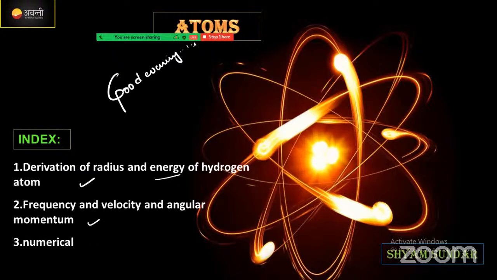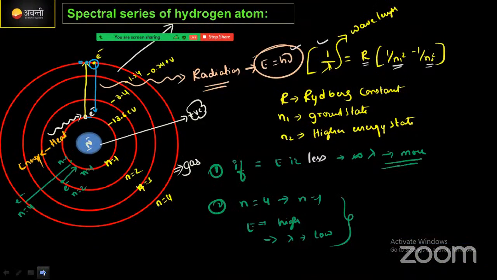We're going to discuss second, a few good numericals which are based on the previous year NEET questions. These are the things which we are going to discuss in today's class. Before that, let us take a quick recap of what we discussed in our last class. Last class we discussed about the spectral series of hydrogen atom. If you are getting any doubt, meanwhile, please do drop your doubts in the chat box.